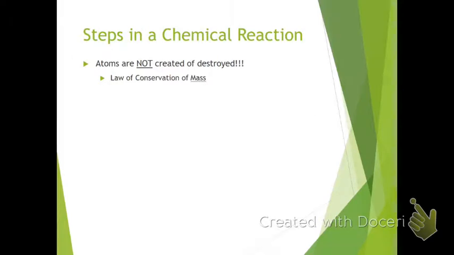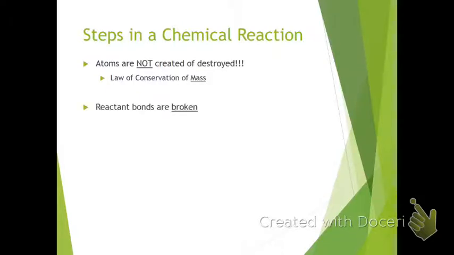In a chemical reaction, atoms are not created or destroyed. Atoms are never created or destroyed. They simply get rearranged and turned into new substances. If we do not lose or make any new atoms, mass is conserved. So that is the law of conservation of mass.